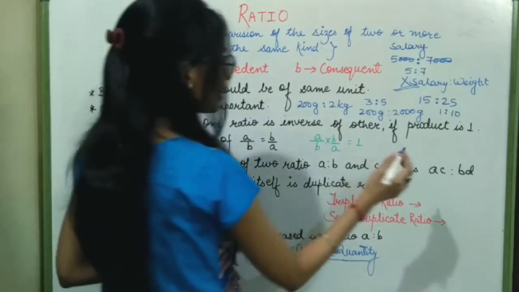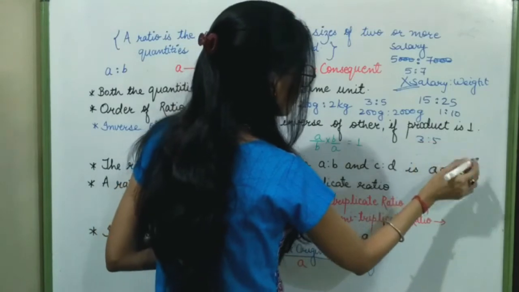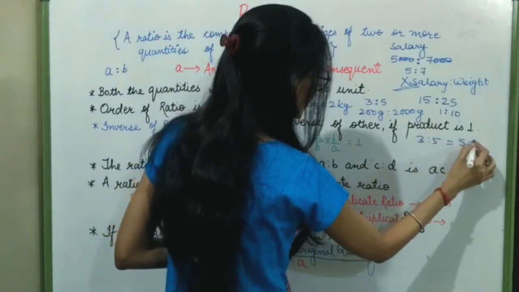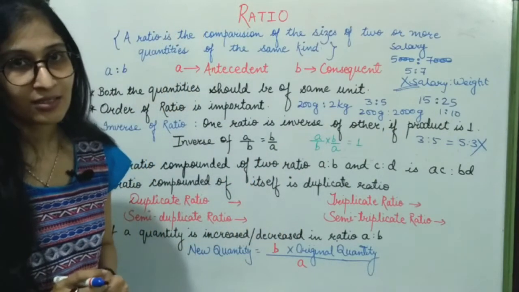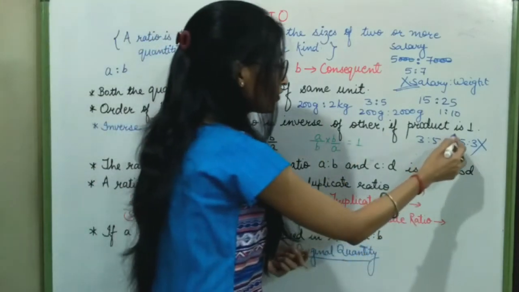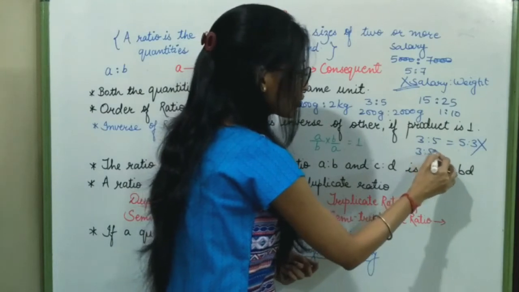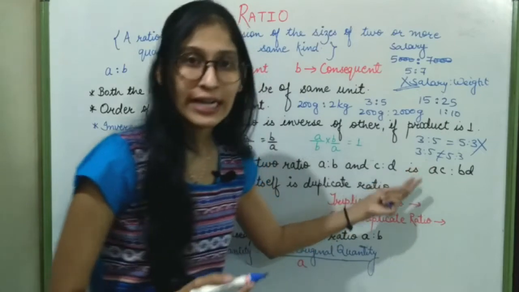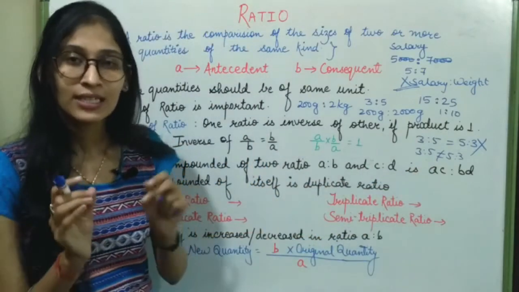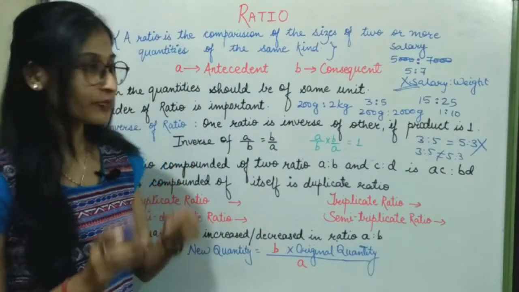Next important, the order of a ratio is important. I cannot say that 3:5 is the same as 5:3. This statement is incorrect. 3:5 is not equal to 5:3. So the order of antecedent and consequent is very important.